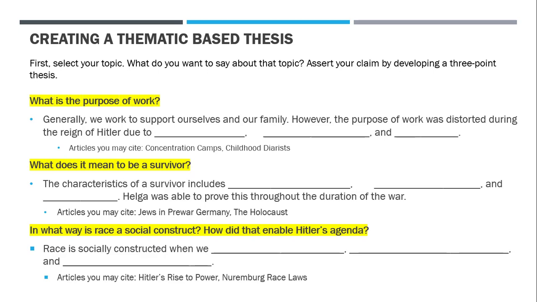Think of 3 ways that Hitler distorted the purpose of work. Think of the Ghetto Geld, the Nuremberg race laws, the work camps, also known as concentration camps, and how he forced them to work without pay, without reward, without food, without water. Think about how the purpose of work was distorted by his actions.